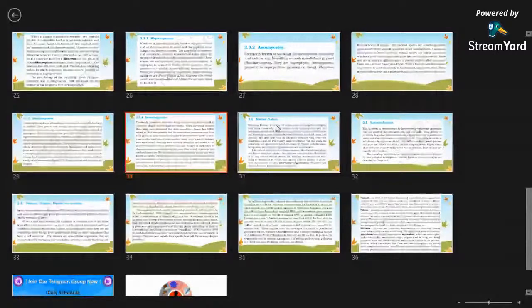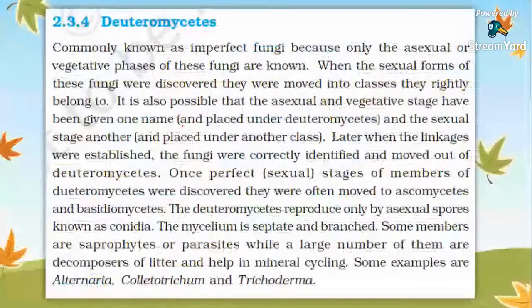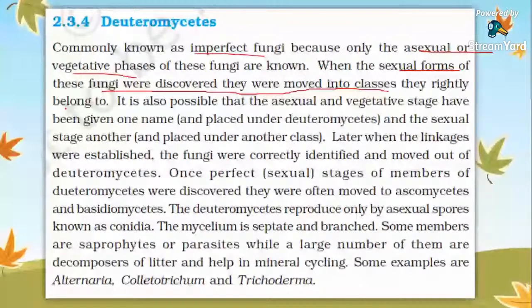So Deuteromycetes, it is known as imperfect fungi. Only the asexual or vegetative phases are known. Okay, the sexual forms of these fungi were discovered later. When the sexual forms were discovered, they were moved on to higher classes, that is rightly where they belong. Yes, since their sexual phases are unknown, they are placed in Deuteromycetes. So if their sexual phases are discovered, they will be moved on to the respective perfect groups where they have to be placed. Okay.